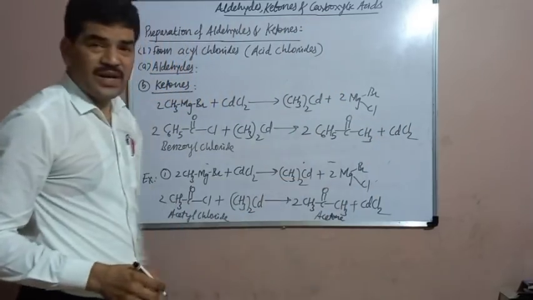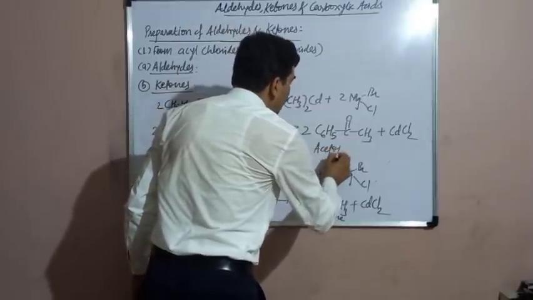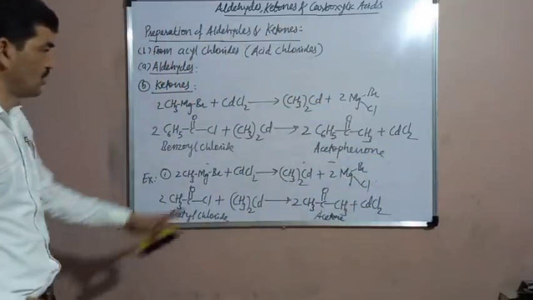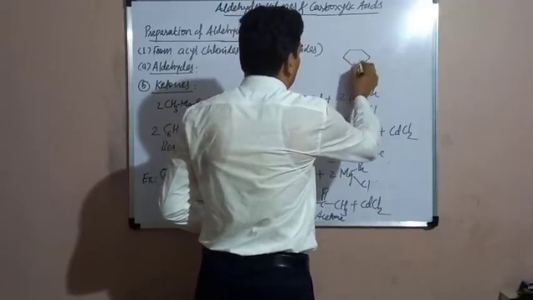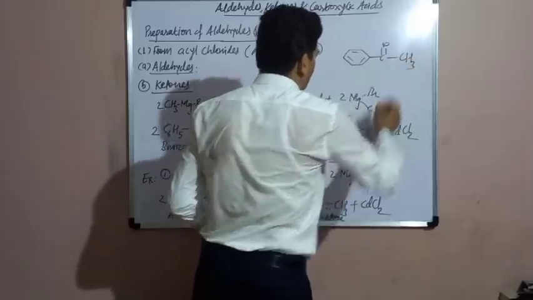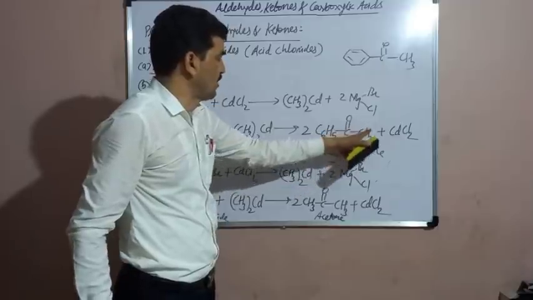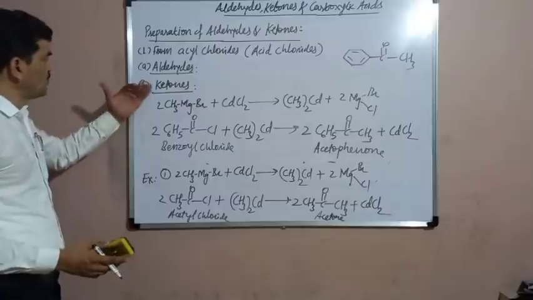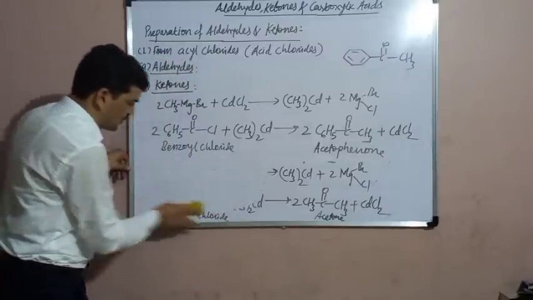Now this is the aromatic ketone, methyl phenyl ketone, which is known as acetophenone. Its structure is the benzene ring, the C6H5 group, attached to C double bond O, CH3. Acetophenone, an aromatic ketone, is obtained in this way. So in this way, from the acid chlorides or acyl chlorides, we can obtain the aldehydes as well as ketones.